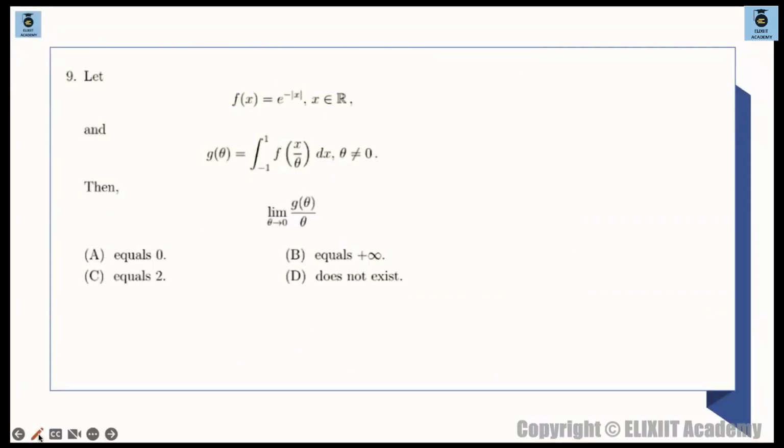2021. Come on, let's start. First question from 2021.